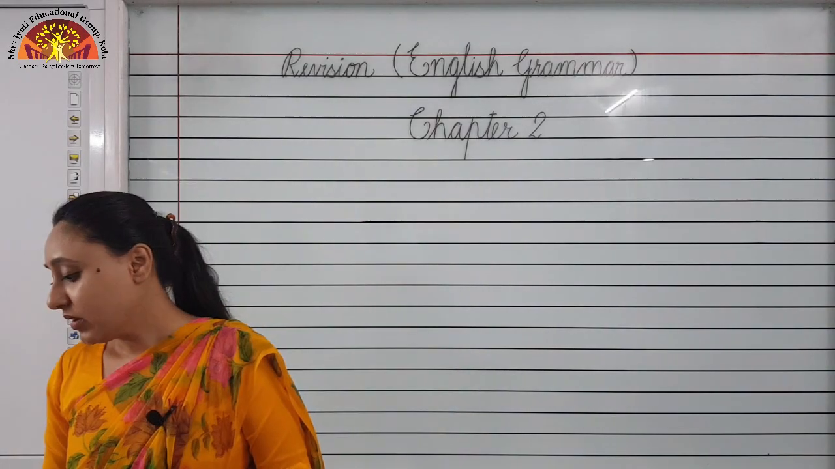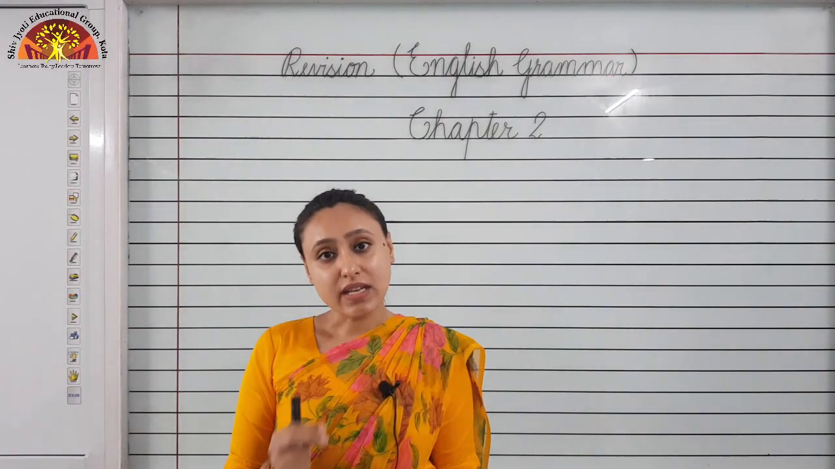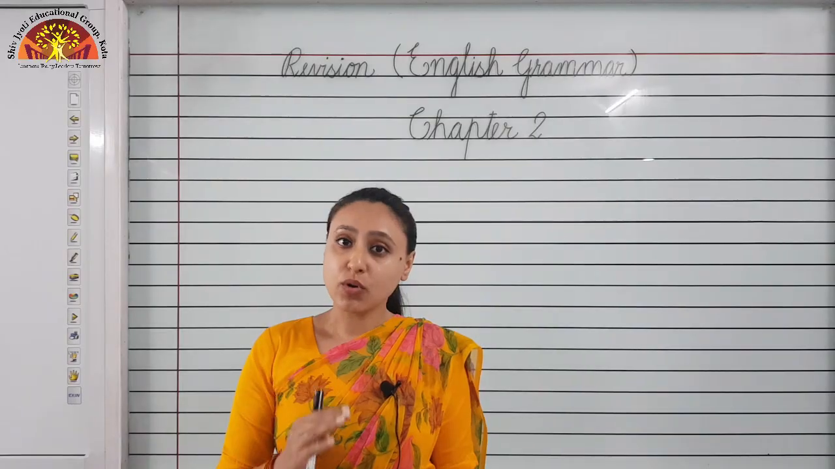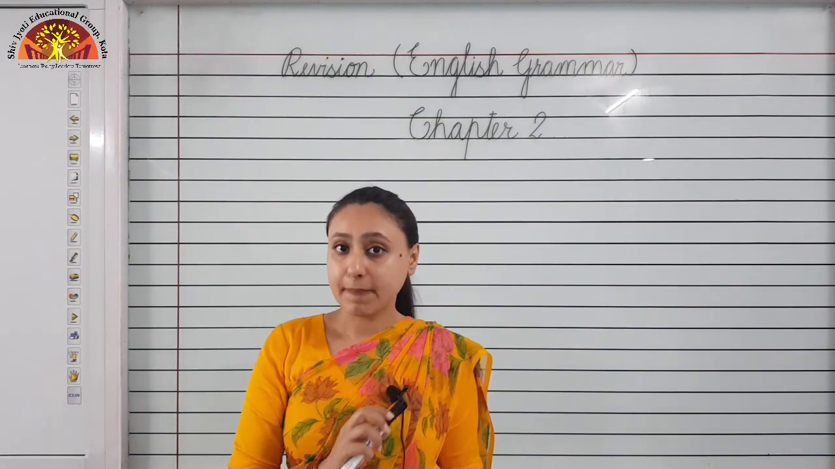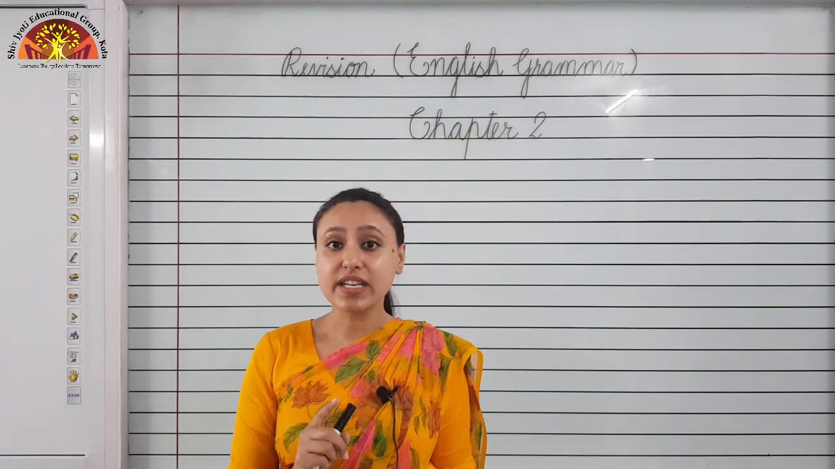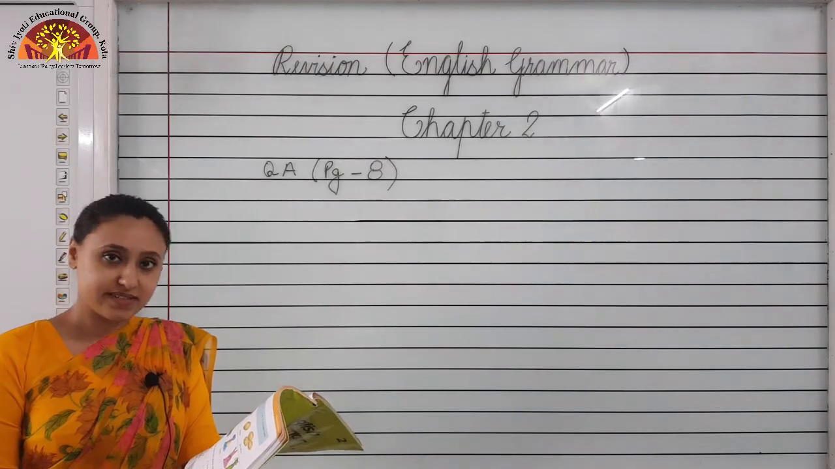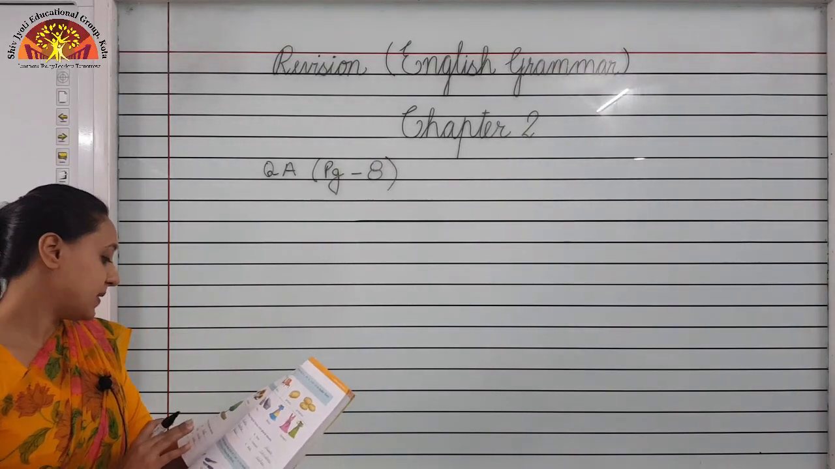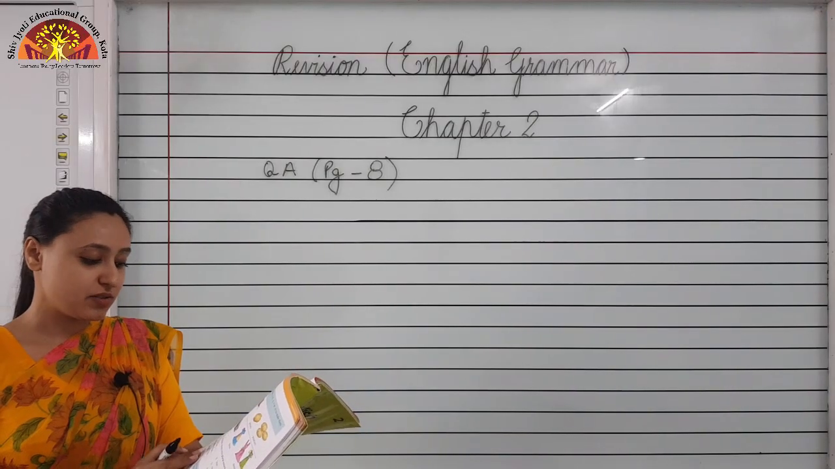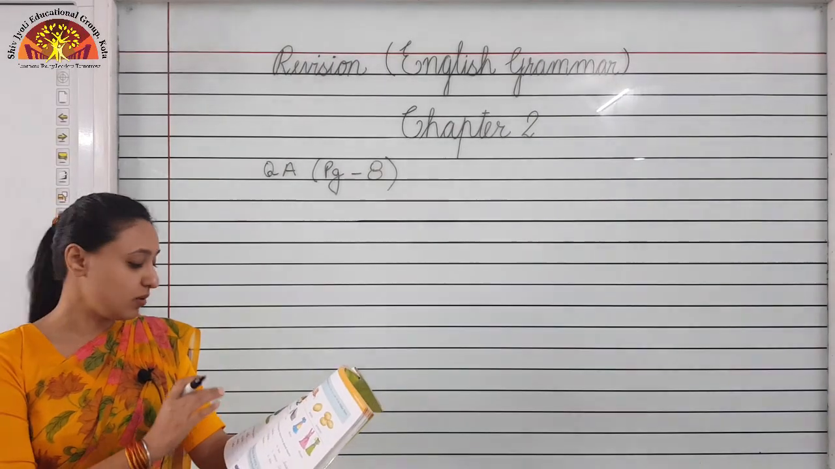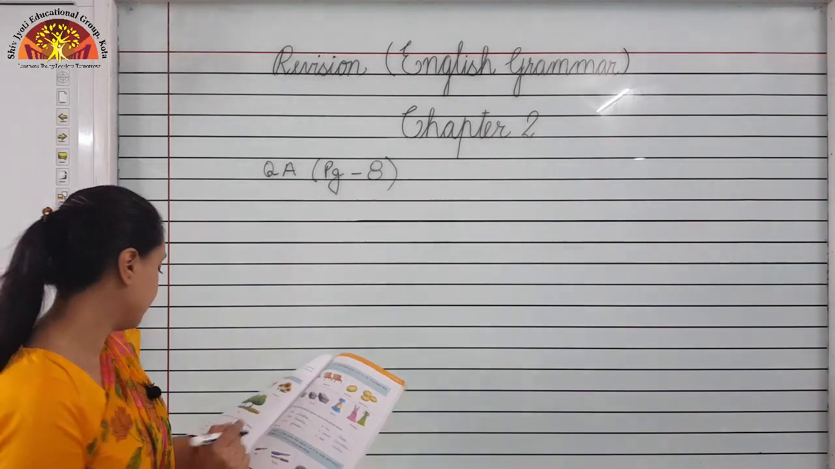Okay. Now, I will tell you some rules. We add s to some nouns to change them from one to many, like pen, pens, dog, dogs, tree, trees. Now we will revise our bookwork. Question A, page number 8. Given below are some singular nouns. Add s to make them plural. Children, you are given singular nouns. You have to make them plural by adding s.